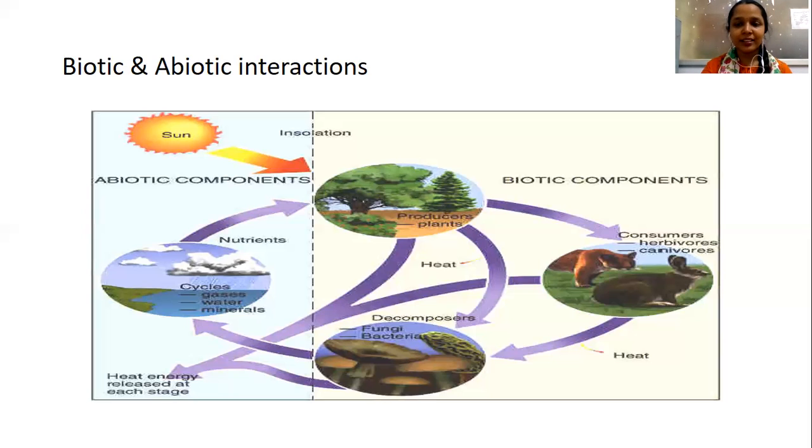And light has an effect on animal movement. As I said, we will move towards the light because we animals have adapted to the light. So we move towards the light, and some of the protozoans move away from the light. In this case, animal movement is also influenced by light. And there is celestial orientation in migration: the direction of the sun and the stars, which emit their own light, and based on that the animals go for migration.